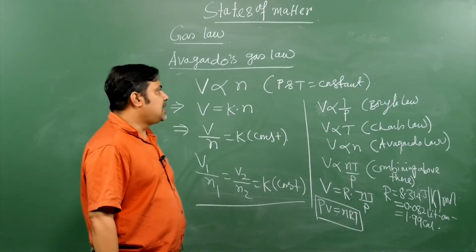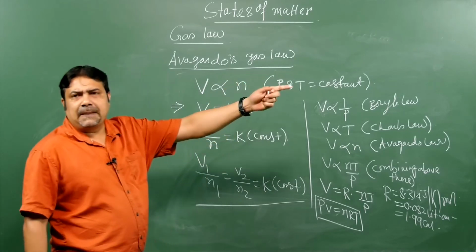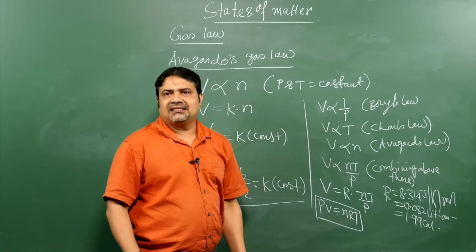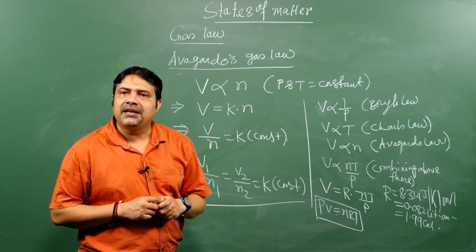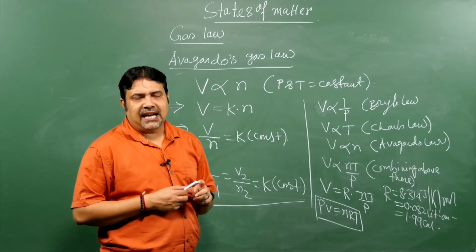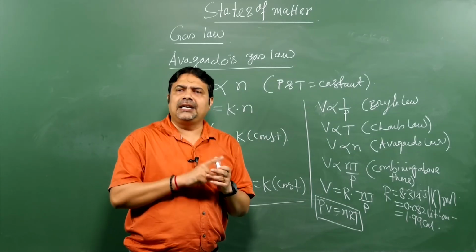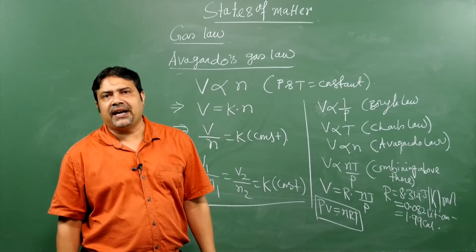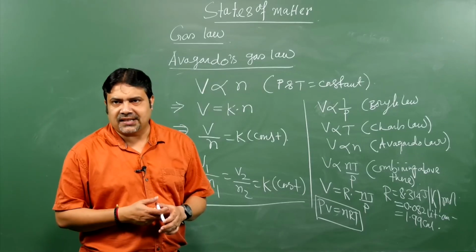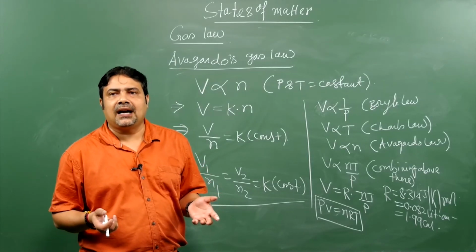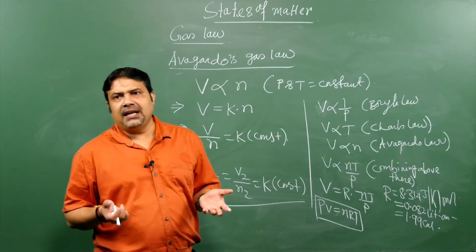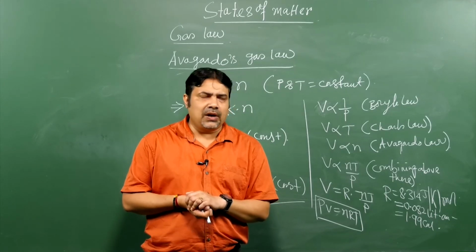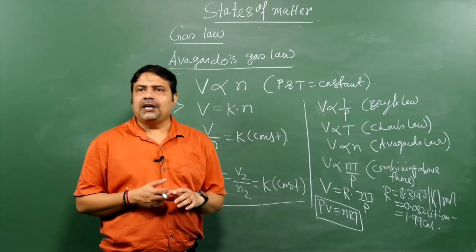So any gas at all temperatures and pressures which obeys Boyle's law, Charles' law and Avogadro's law is considered an ideal gas, my dear student. Got the point? If a gas at all temperatures and pressures maintains these three laws together, then that gas is called an ideal gas. But in reality, as we will study later, no gas is ideal. All are real gases. In certain conditions, they behave ideally. That's all it is. So now I hope you understand this basic gas law that is discussed here.